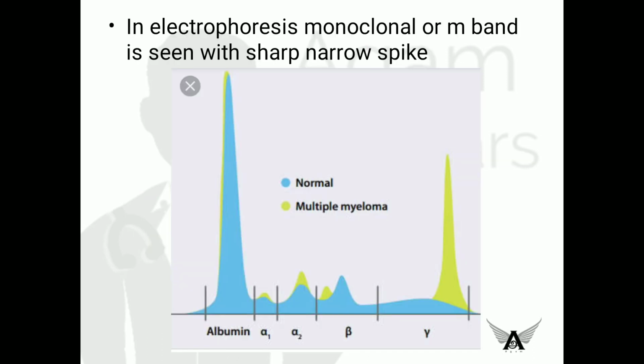Okay, see, this is the electrophoretic band of multiple myeloma. See, there is a narrow spike or M band seen in gamma globulins. As immunoglobulins are gamma globulins, there is this very narrow, sharp spike in the gamma globulin region, and this is called M band or myeloma band. See, this blue one is normal, and this green one shows multiple myeloma.